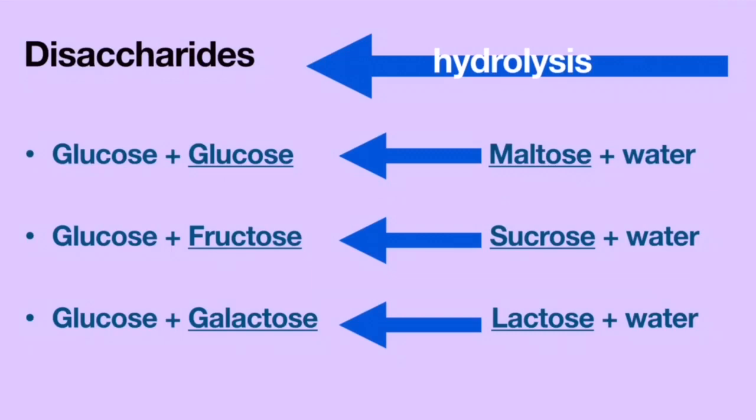Sucrose plus water will become glucose plus fructose, and lactose plus water will become glucose plus galactose. Among these disaccharides, maltose and lactose are reducing sugars, except for sucrose. This is because it does not reduce copper sulfate solution. If sucrose is hydrolyzed into monosaccharide units earlier, the Benedict's test will show a positive result. This means sucrose is not a reducing sugar.